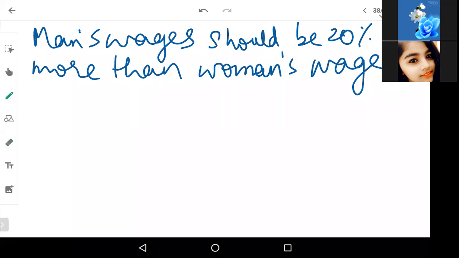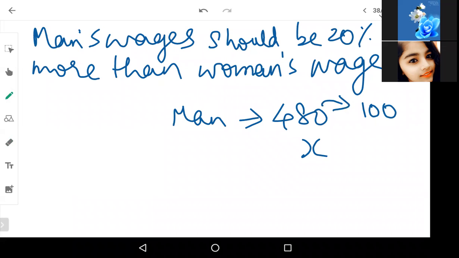Now, man is getting 480 rupees per week, and the contractor told he will increase X amount. Now, I am considering 100% of 480. So I am taking full 480 amount, plus I am also giving 20% more. How 20% more? They have given in the question stating that man's wages will be 20% more than women's wage.